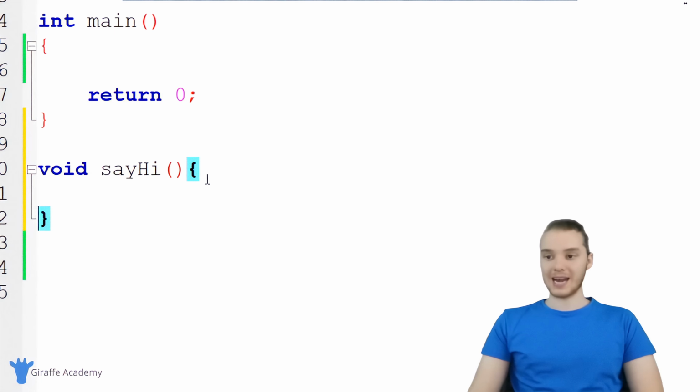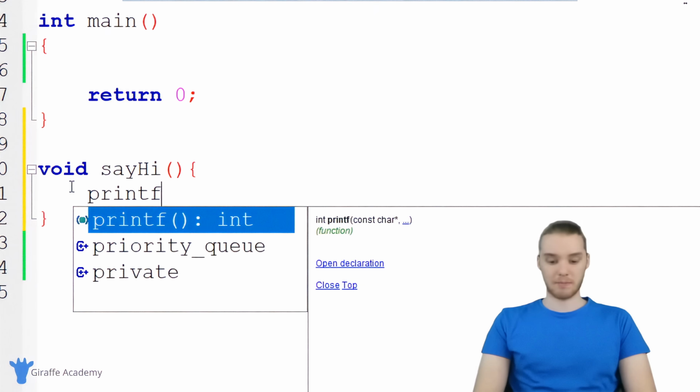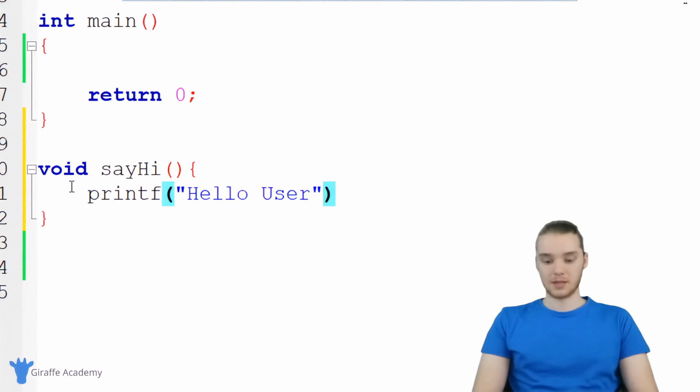So now, any code that goes in between these curly brackets is going to be considered code that's inside of this function. So let me show you guys. I'm just going to make this a very simple function. We're going to do one thing inside of here. We're just going to make a printf, and we're going to print out hello user. So I've created my function. It's called say hi. And inside of this function, we're just printing out hello user.